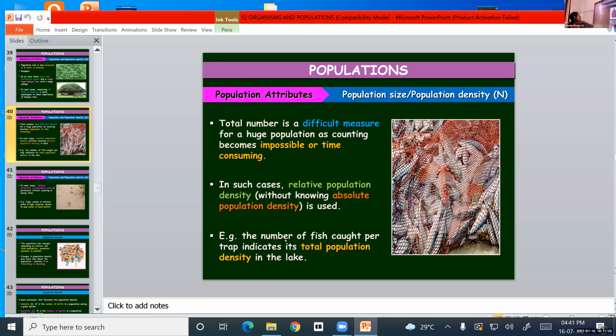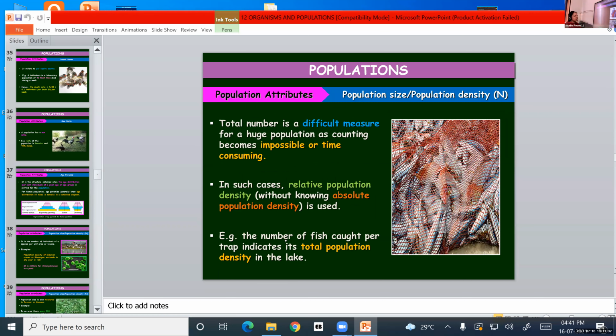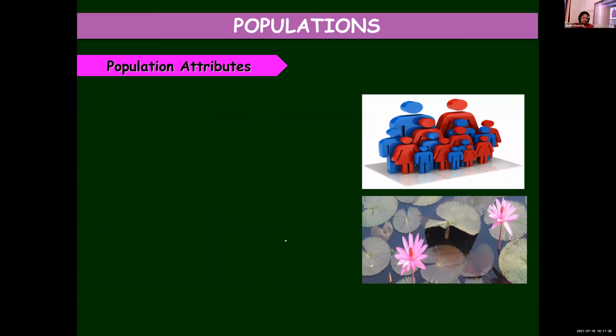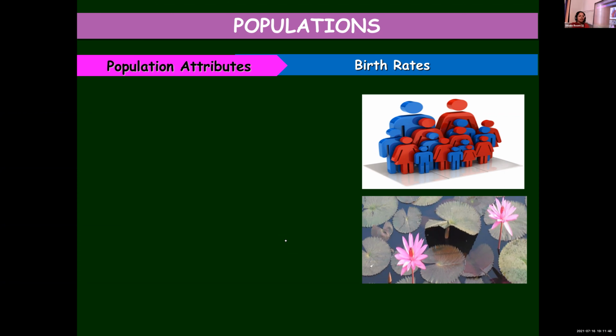Now we are going to learn about different attributes of population. We'll start with the first one, birth rate. Based on birth rate and death rate, usually some sums or problems they used to ask, 1 mark. So it is very important that you know the formula. If you don't know the formula, you won't be able to calculate it. In previous question papers, I've seen such questions, 1 mark.